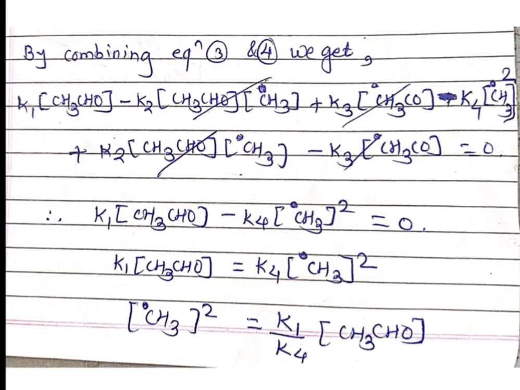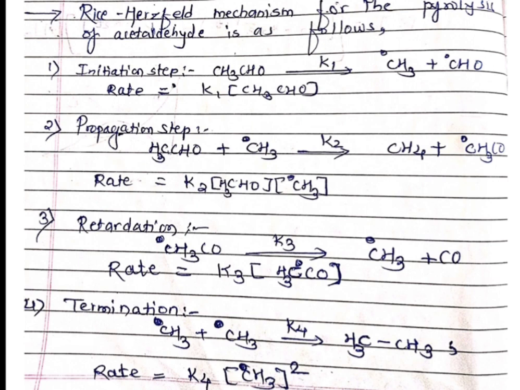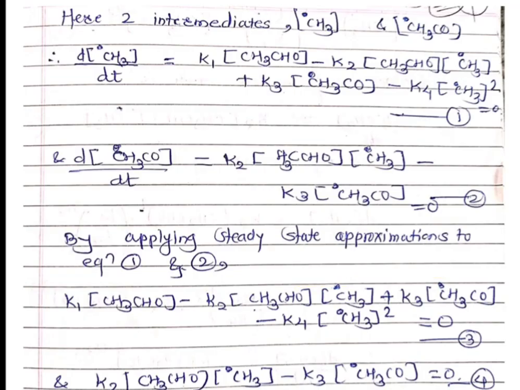And in the third step it decreases. The CH3CO radical goes on decreasing to form the products CH3 radical and CO, and the rate is K3. So minus K3 into CH3CO radical. Again, according to the steady state approximation, the intermediate concentration change is nearly equal to 0.